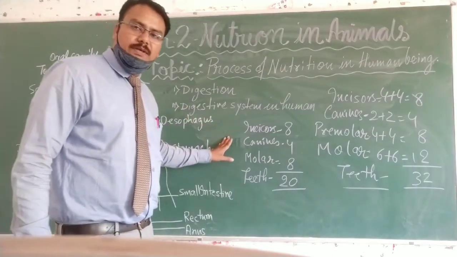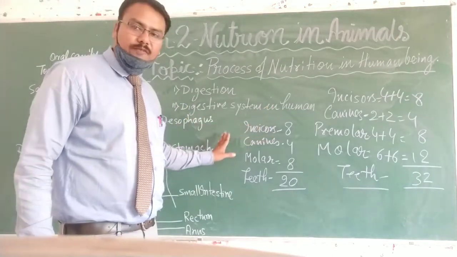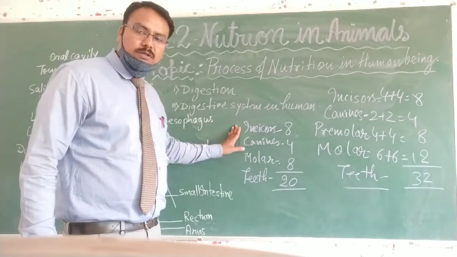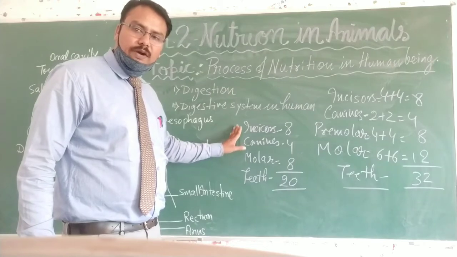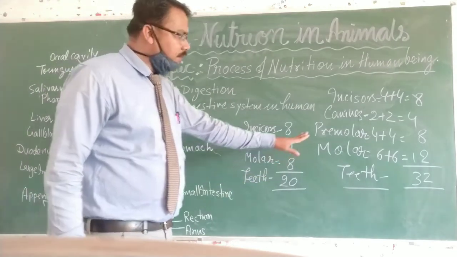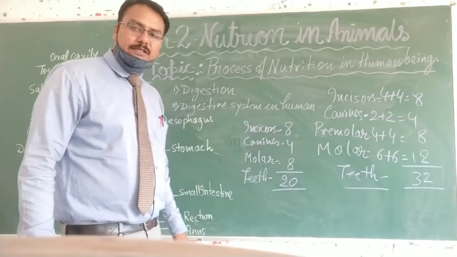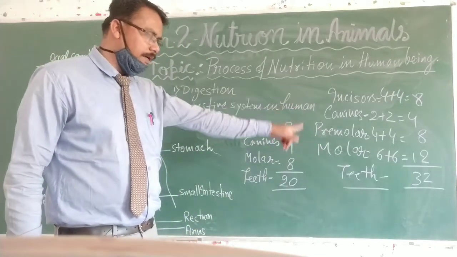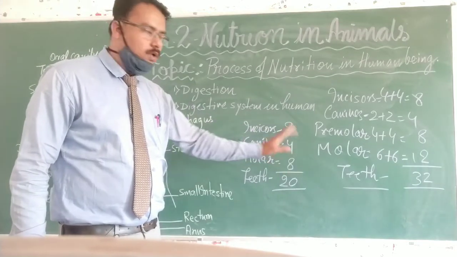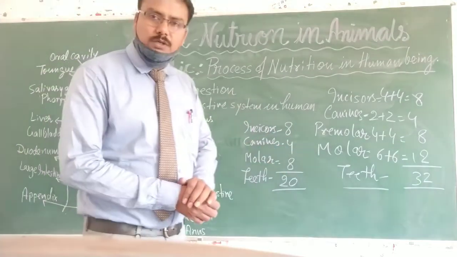The number of teeth present in the infant, that is called the milk teeth or infant teeth, is 20 in number, and the permanent set of teeth, called the permanent teeth, has 32 in number. Okay students, so today up to here only.